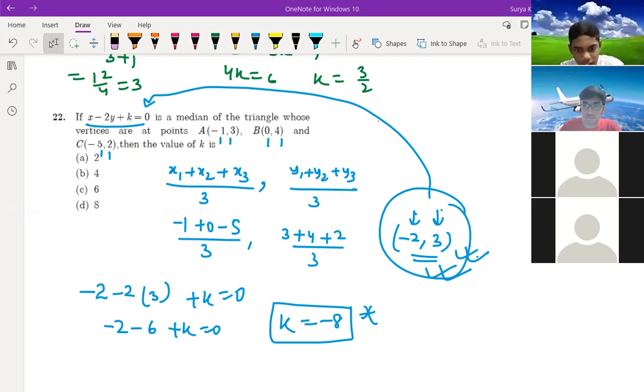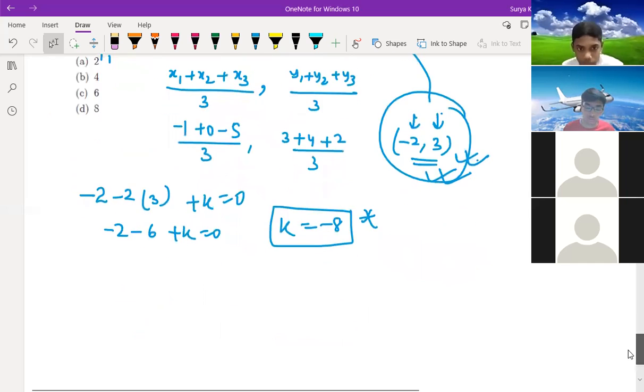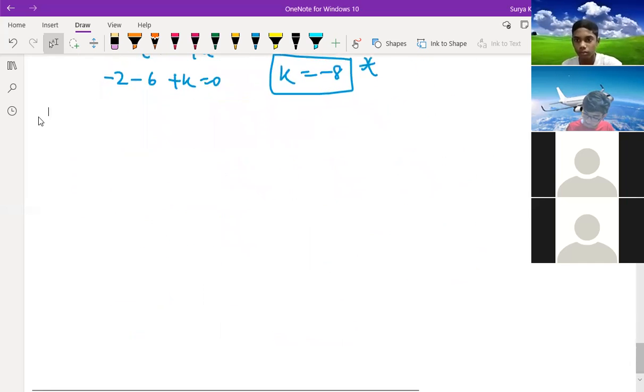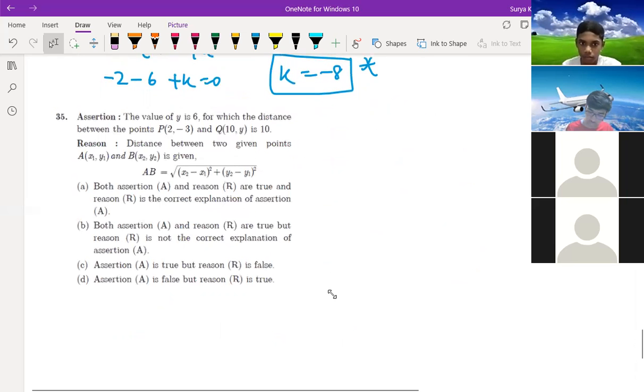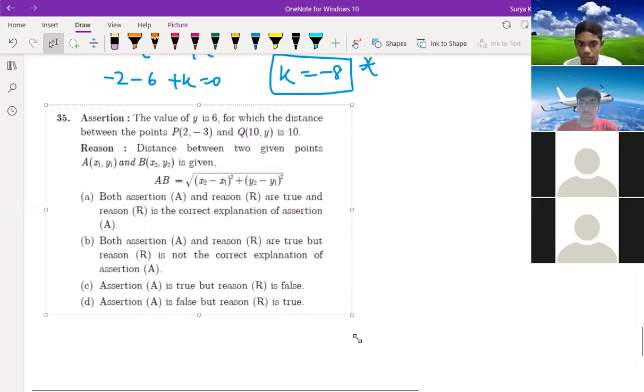Where do you get these questions from? Randomly you are asking, right? Yes. Okay. Assertion: the value of y is 6, for which the distance between the point this and this is 10.